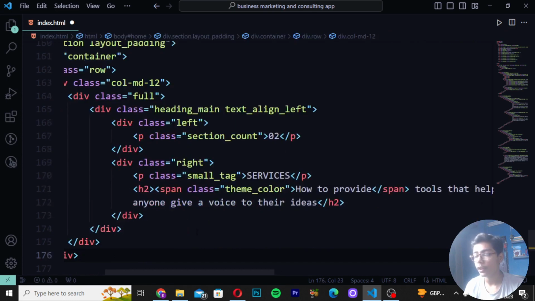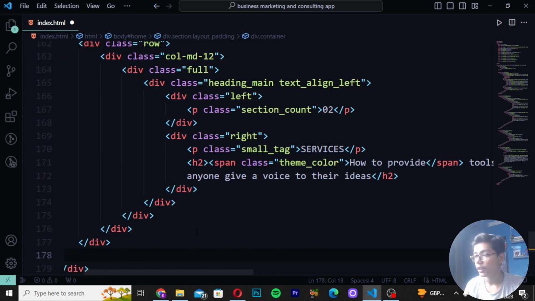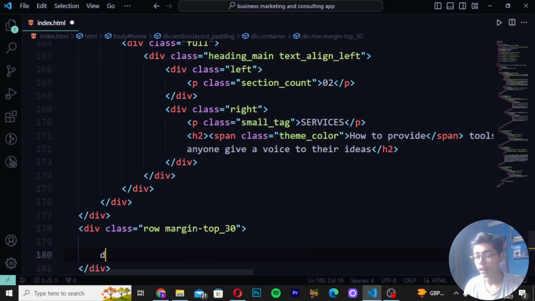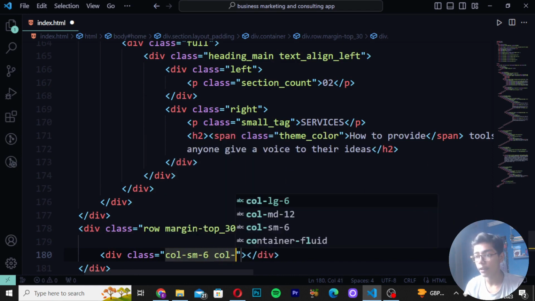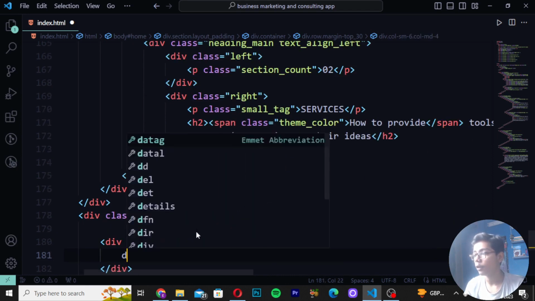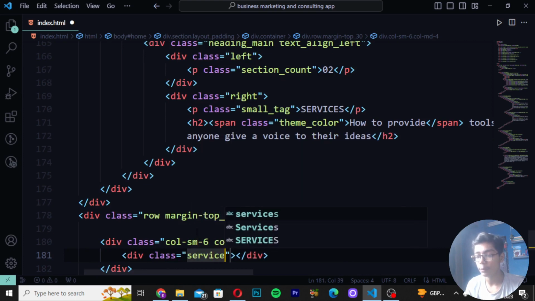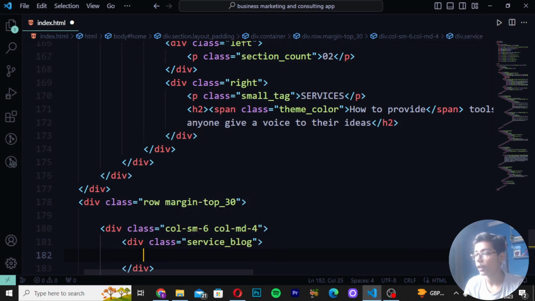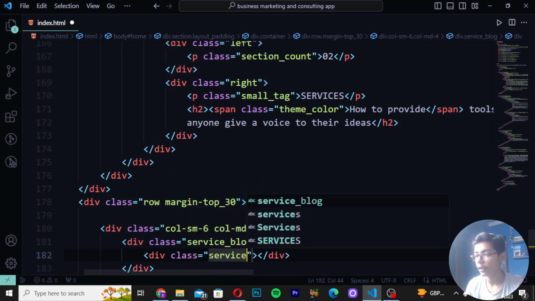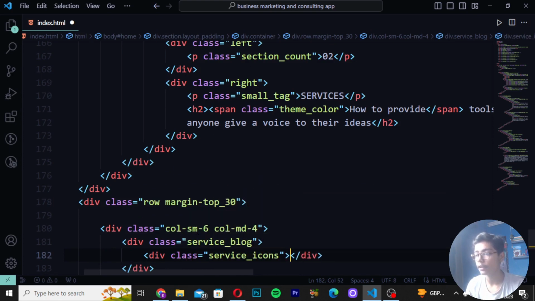Now here you have to move after the 1, 2, 3, 4, 5 divs. So these are the 4, 5 divs, and then you have to now just create this class as row margin-top. Then here I will be now just writing underscore 30. Then when you just written that, you have to just write here this class as col-sm-6 and write here col-md-4. Then you have to now just write here div class as service block. So here I will be now writing that. Then create here div class and write here service again, and then write here icons.